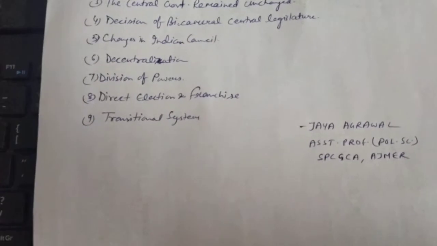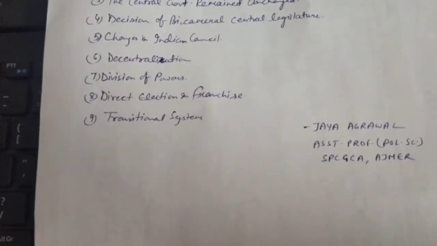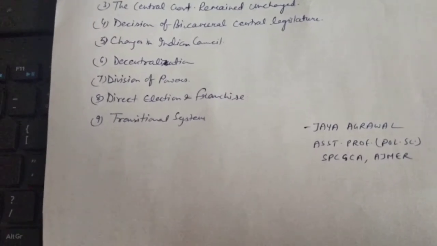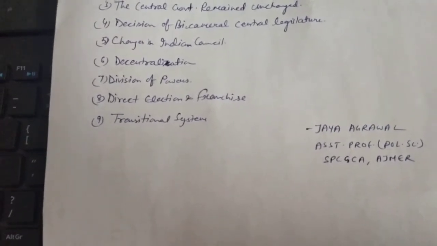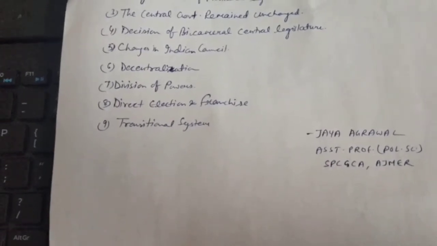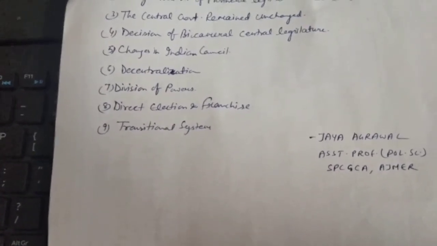Next one is direct election and franchise. It was the first time when direct elections were started, and there can be seen an increase in the voting rights of the people.